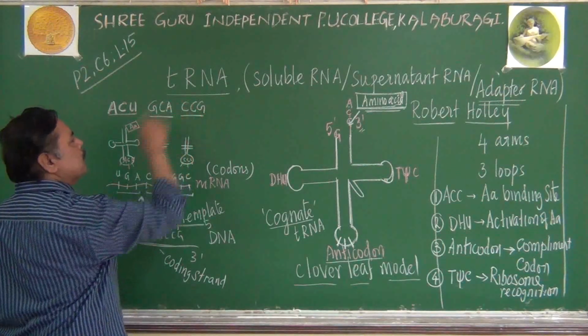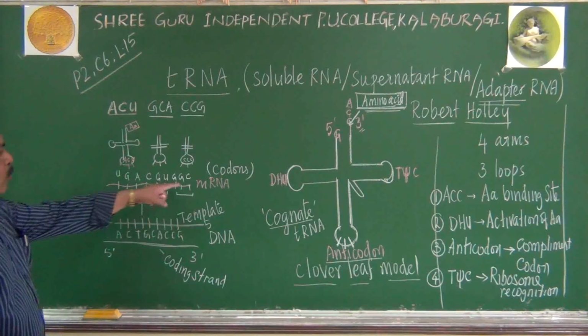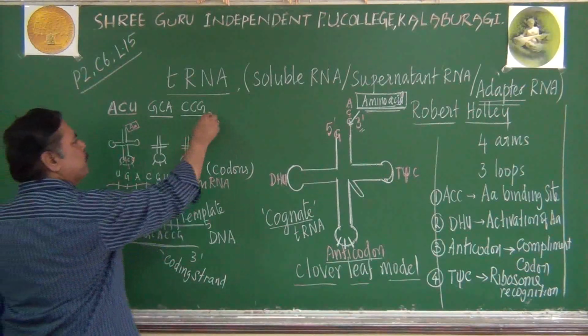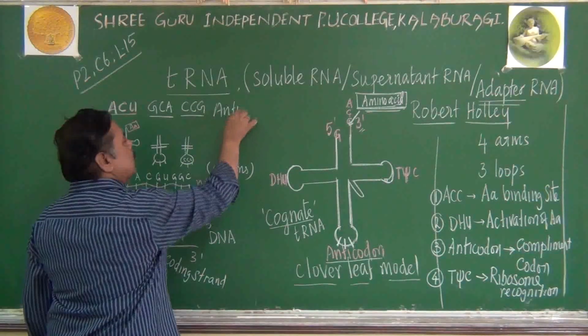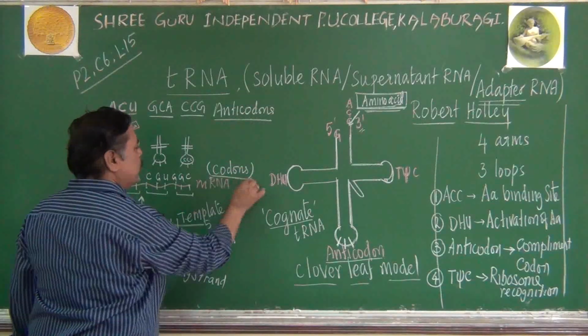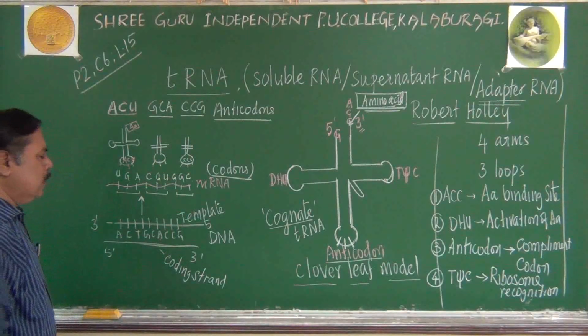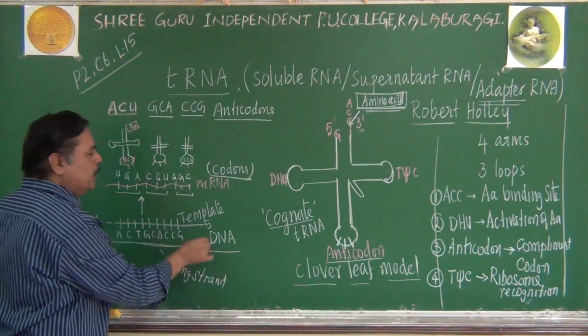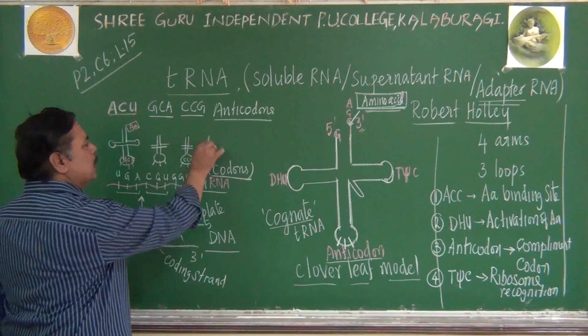So codons are in mRNA, anticodons are in tRNA, remember. So I told you now, in this diagram, the relation between DNA, mRNA and tRNA.